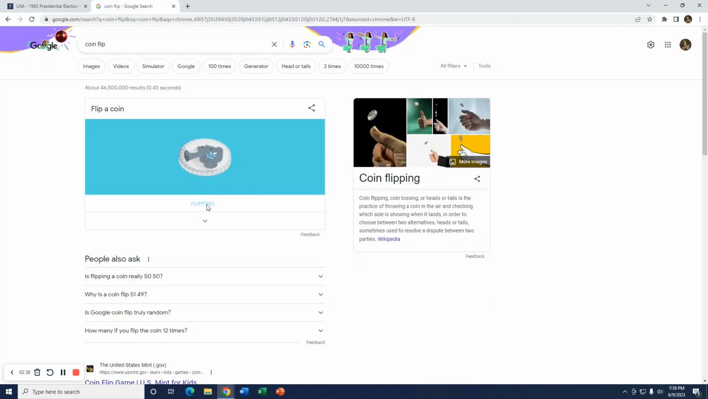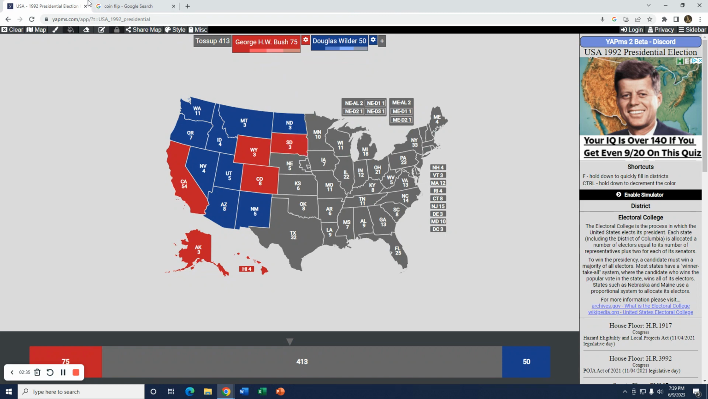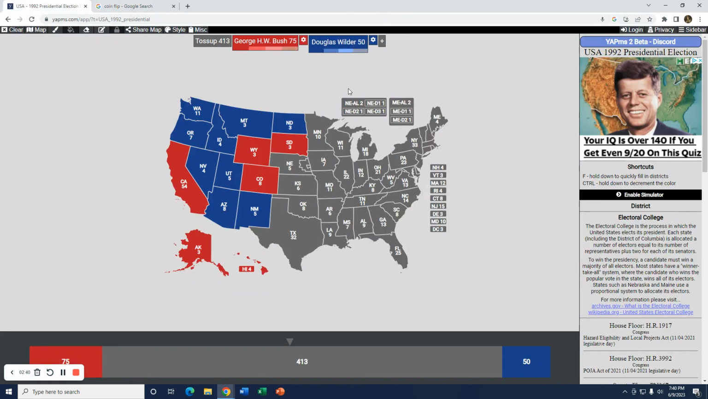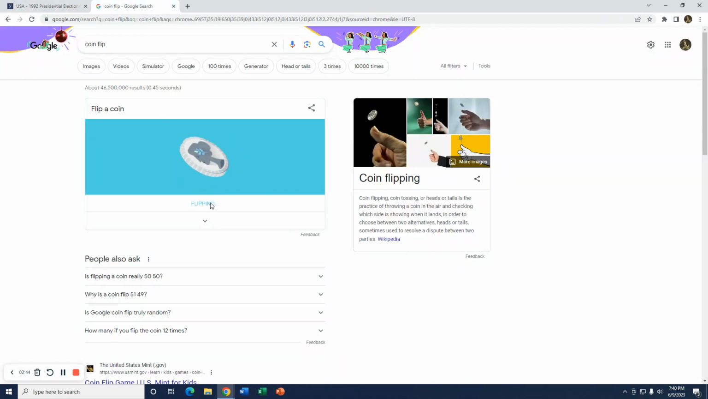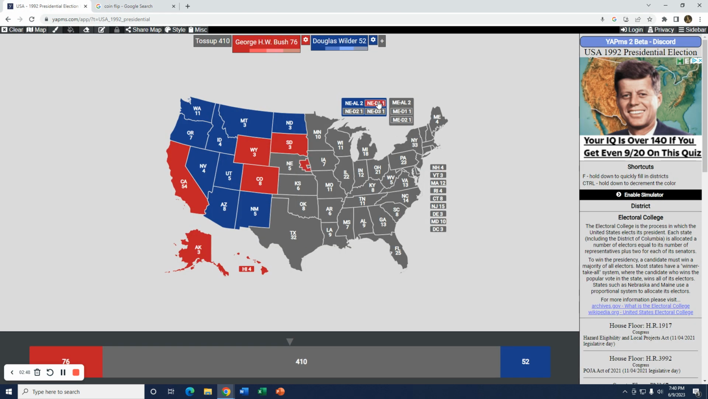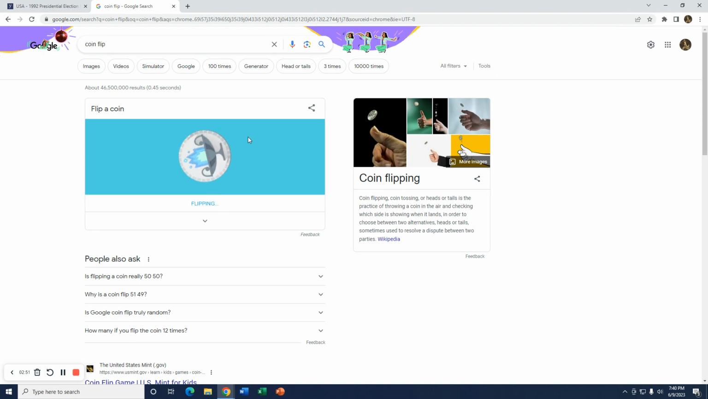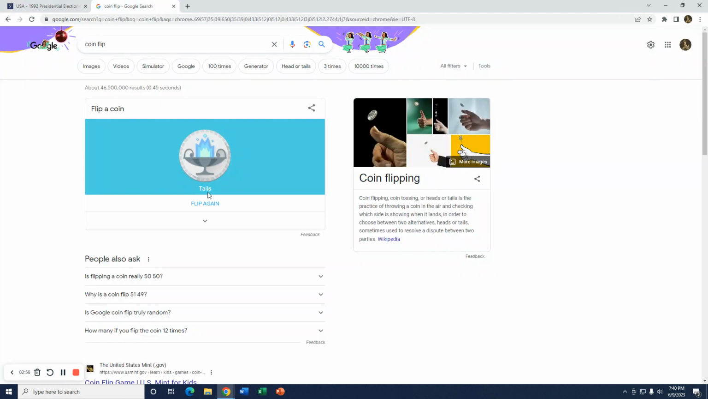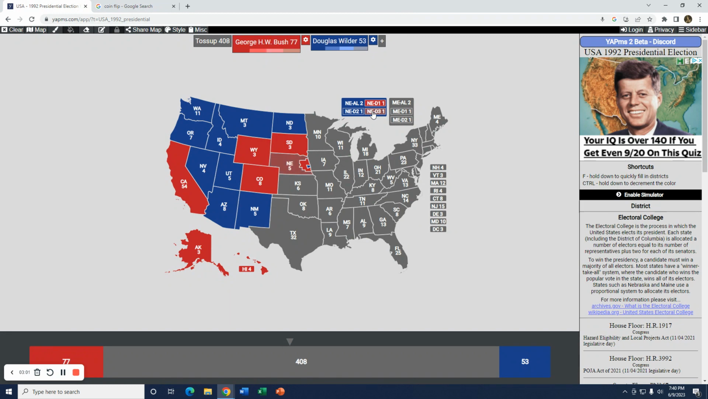Next state, South Dakota. Let's see if he can sweep the Dakotas. And he will not, as Bush gets South Dakota. Next is Nebraska at large. I'll go for Wilder. All right. Next one is Nebraska's first. I'll go for Bush. Next one is Nebraska's second. I will go for Wilder. All right, so they're splitting Nebraska. And Nebraska's third. We'll go for Bush. All right, so an even split for both candidates. Bush gets Nebraska's third and first, and Wilder gets Nebraska at large and the second.